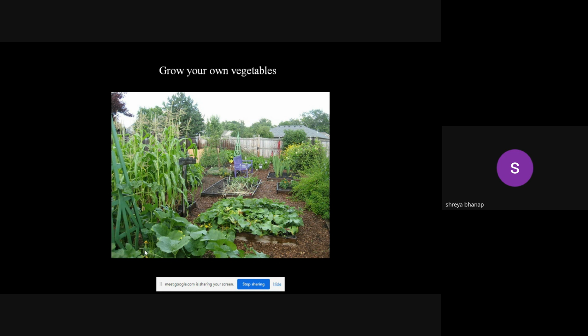You will observe that because of that small plant, that particular species is surviving in that area. So please go and plant in your own areas.